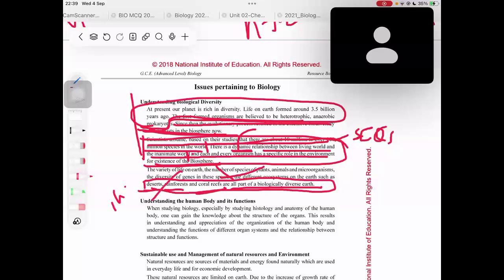So they will give marks for deserts, rainforest, and coral reefs because I have included three different ecosystems. It was hard for me to remember all these things, so I shortened it and made my own point. I don't know whether they would give it as an answer or not, but I studied that point, right?